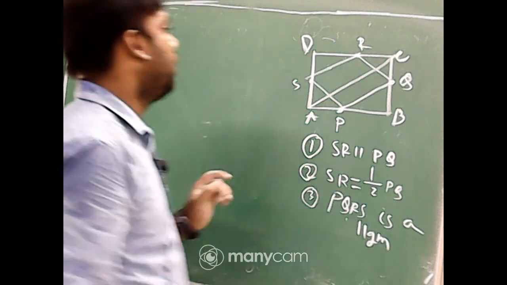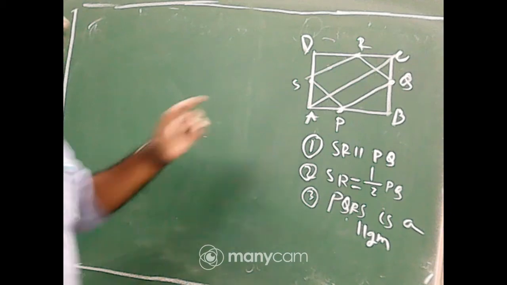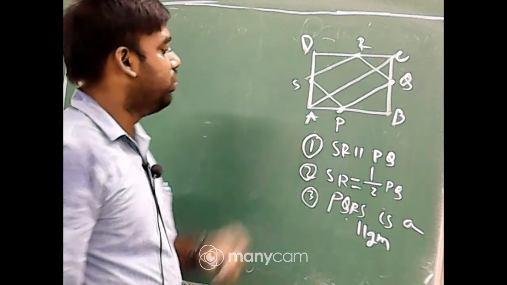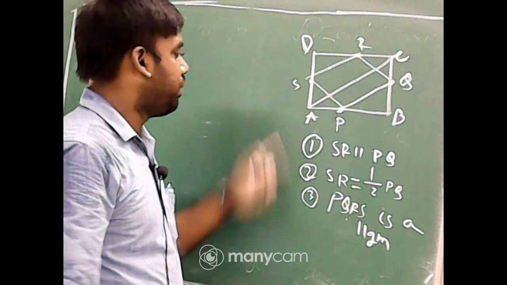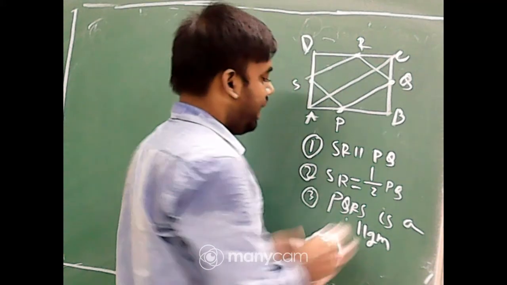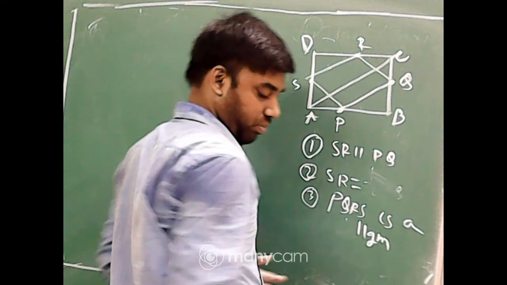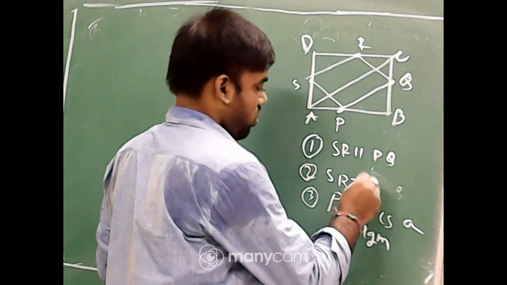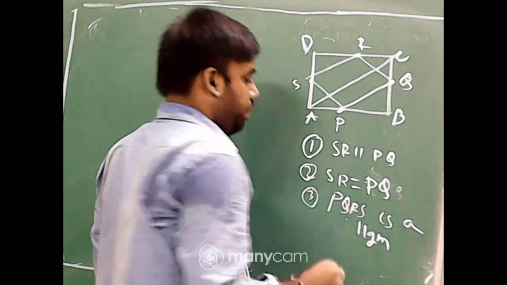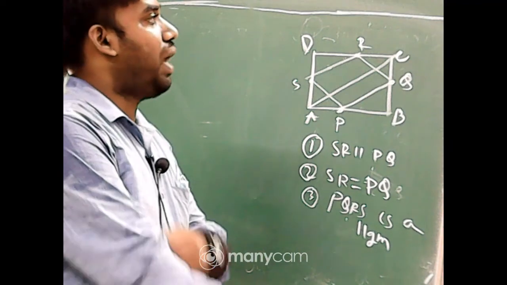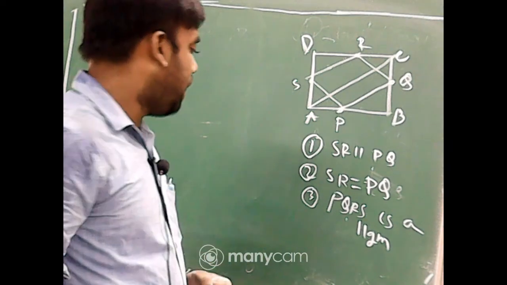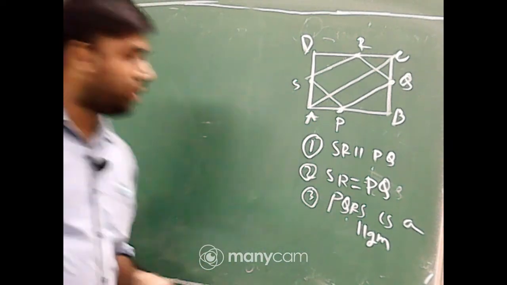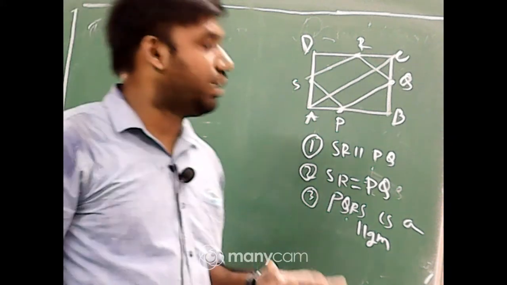First of all, SR is parallel to PQ, and SR is equal to half of PQ. Sorry, that second portion is wrong. SR is equal to PQ, and PQRS is a parallelogram. So first of all, is the question clear to you?